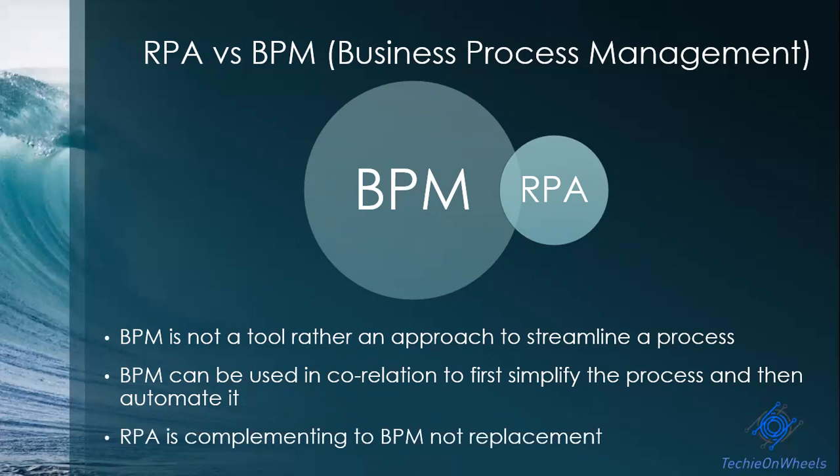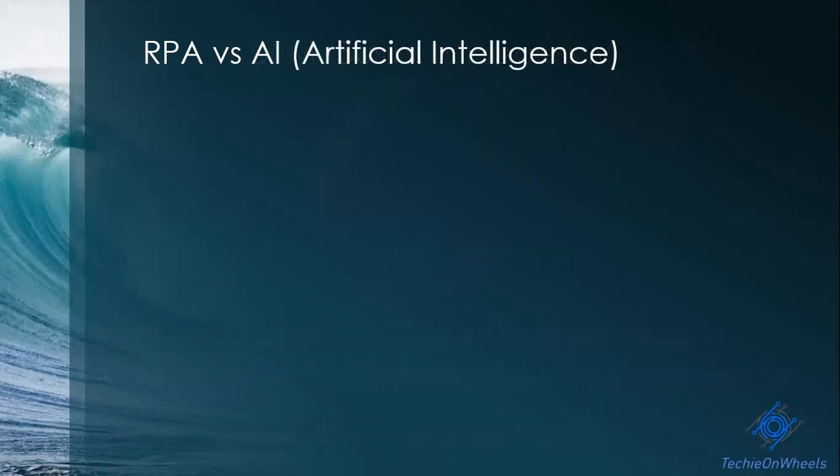These two are completely different things. Moving to the third one, which is RPA versus artificial intelligence. Artificial intelligence is something that has capabilities of improving, growing and changing over a period of time with a set of data and number of uses. However, RPA is something very rule-based. You have to provide a certain set of rules and your machine will just behave in the same manner. It has no intelligence involved. However, artificial intelligence is intelligent.